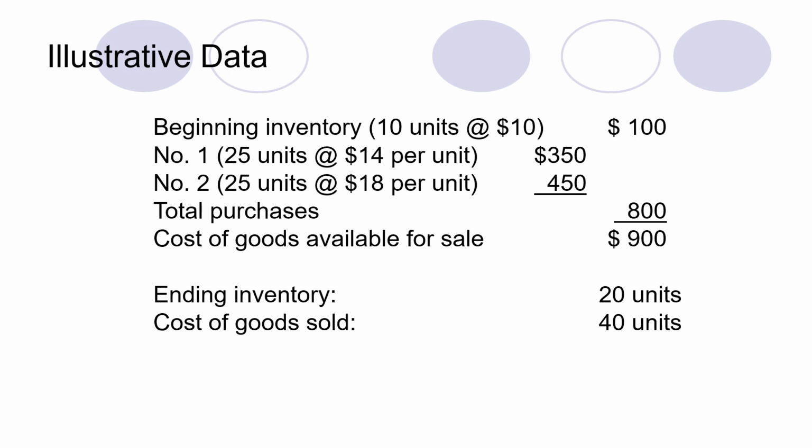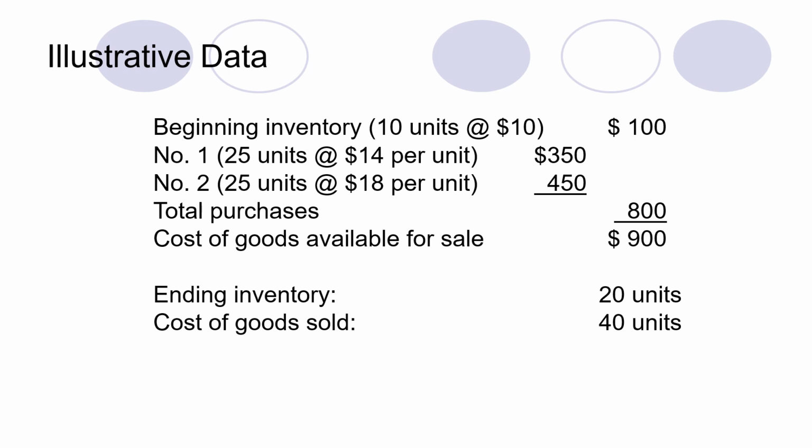The second purchase is 25 units at 18 per unit, with a total cost of 450. The total purchases amount to 800, so the cost of goods available for sale is $900. In the ending inventory we have 20 units, and the cost of goods sold is 40 units.